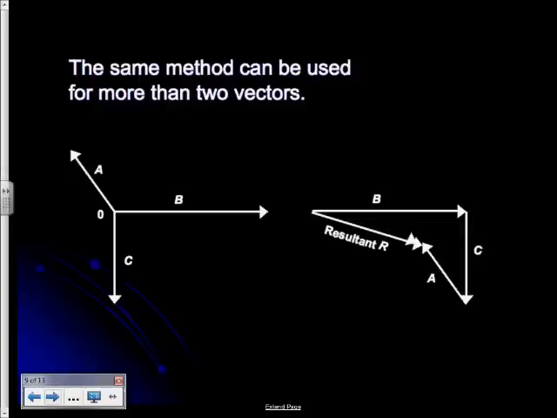What happens if we've got more than two vectors? Here we've got three, A, B, C, all drawn here with their tails together, but that's not how we add them. We add them head to tail. So I've chosen randomly to draw vector B first. I've then taken vector C, added it head to tail. I've then taken vector A, added it head to tail, and my resultant goes from the tail of the first vector to the head of the last vector. So that's my resultant there. For this one, it probably is worth drawing those diagrams in your notes, I would say.